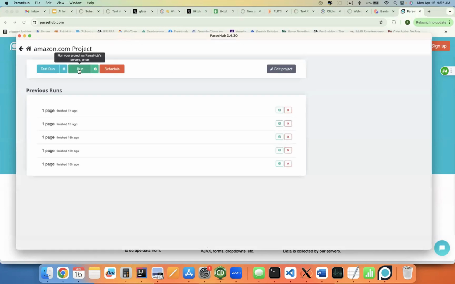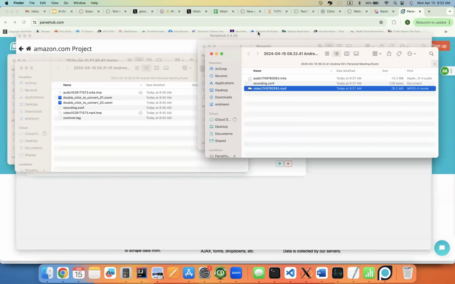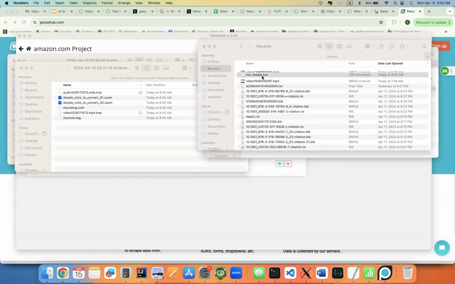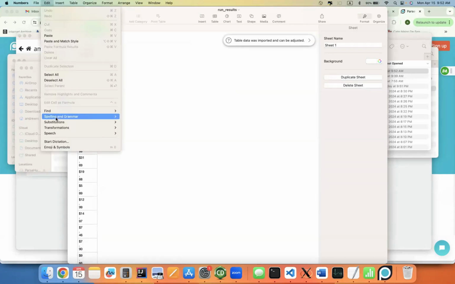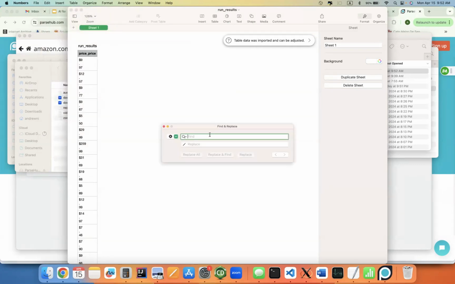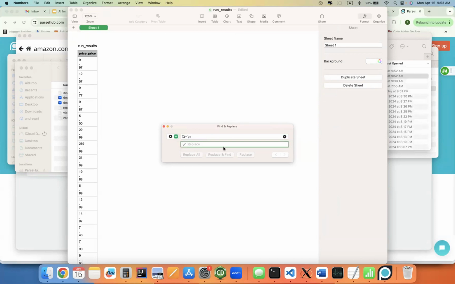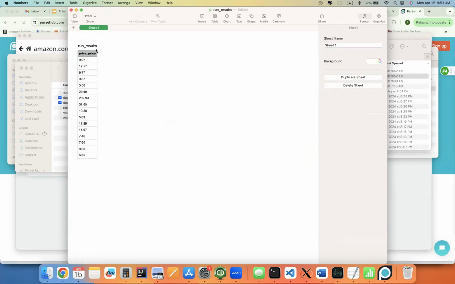Once we click Get Data, we can run the project on their servers. It's going to take quite a while, so I've done that beforehand. And we have our run results here. Let's get rid of the strange dollar signs and all of the new lines. There we go. And then, by the way, for new line, you just type Option Enter on a Mac.